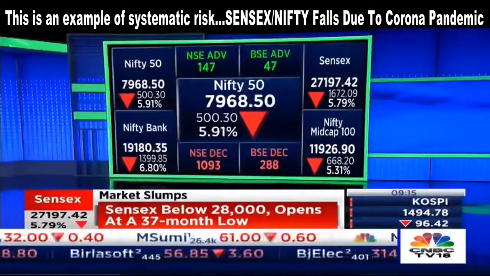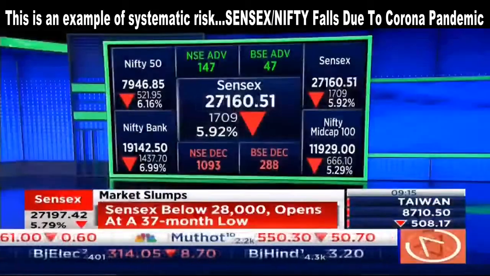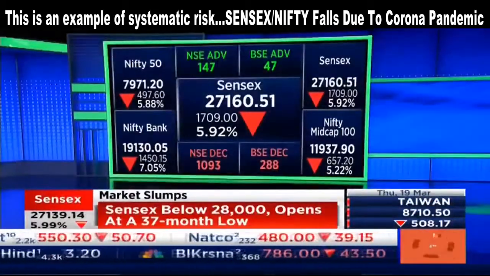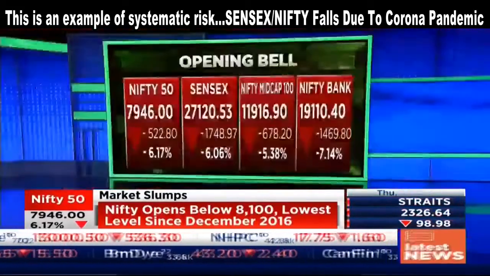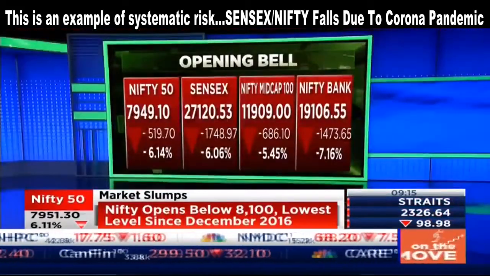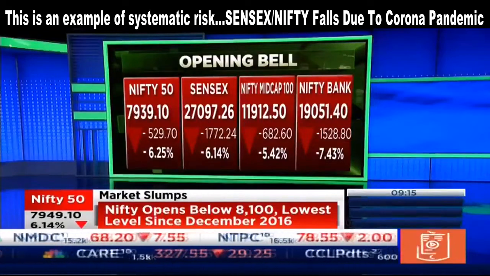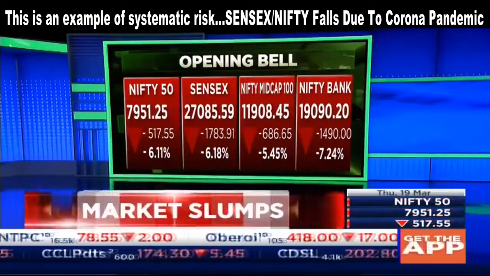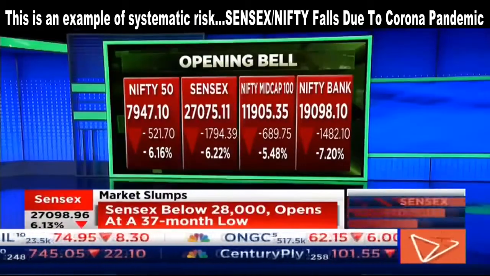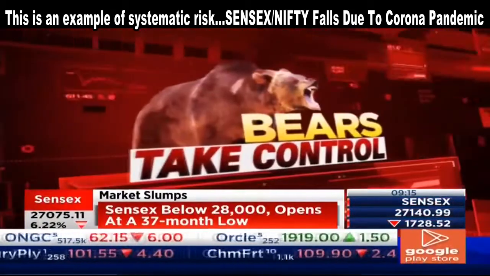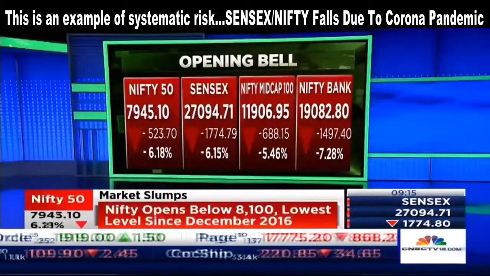So that index is at 27,000, a distance from their 30,000 T-shirts. 27,140, 7,950 is gone on the Nifty. And in the Nifty Bank, about 1,500 is gone. So we are trading at 19,000 and change. 19,074, 19,060 thereabouts. So 19,000 looks clearly in danger.